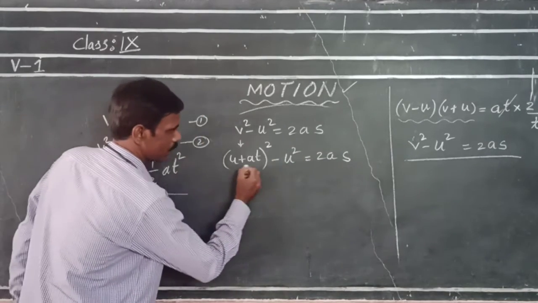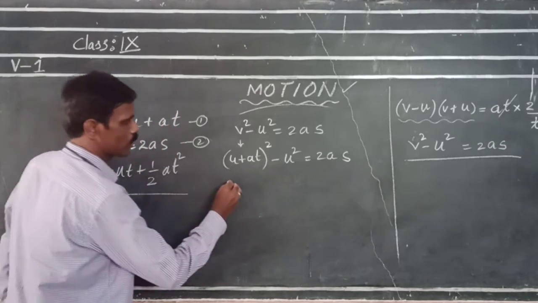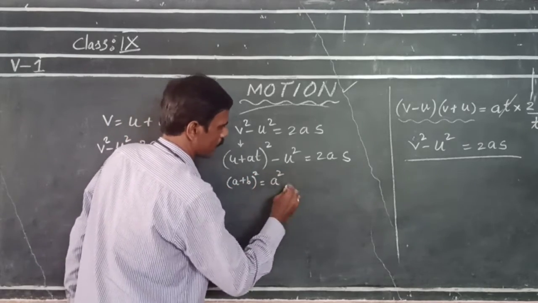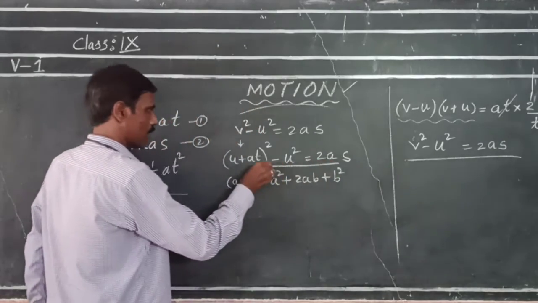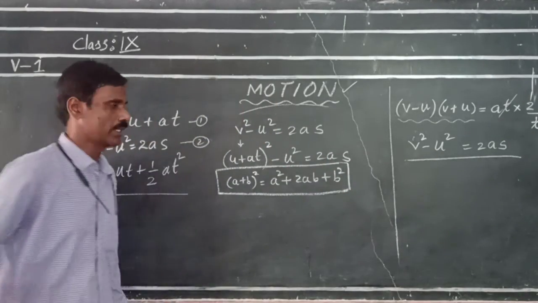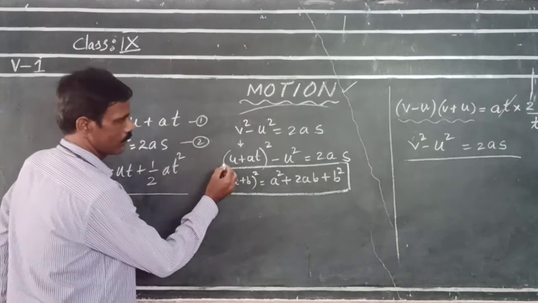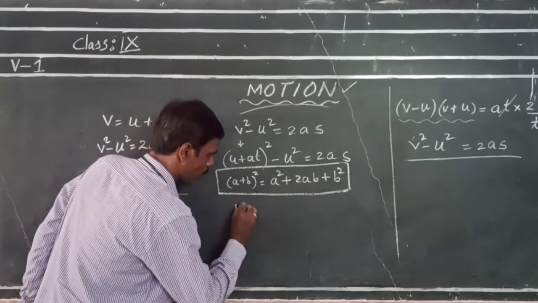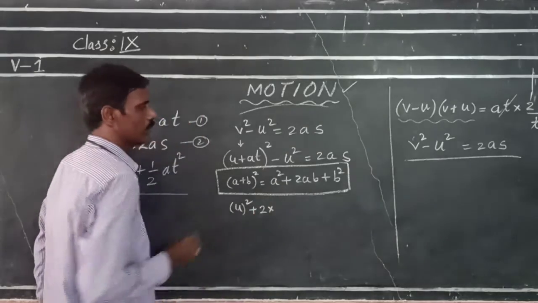Now, by using the a plus b whole square formula for this, a plus b whole square is equal to a square plus 2ab plus b square. This formula, all of you know from class 7. Now, by using this formula for the above, that is u square plus 2ab, that is 2 into a.